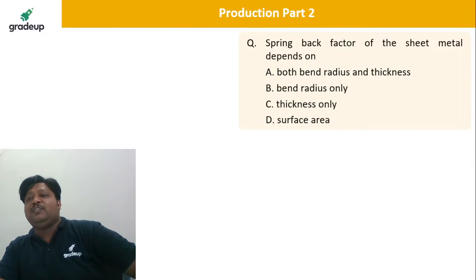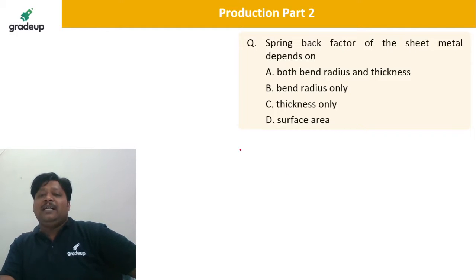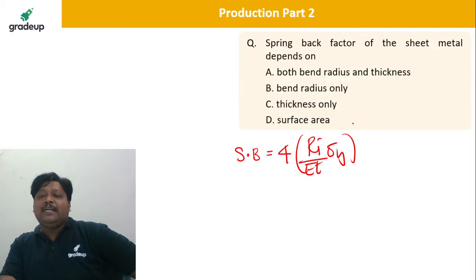Spring back factor of the sheet metal depends on. Come on, fast. So spring back, how to calculate spring back? It is given like 4 times (Ri divided by Et times sigma y) to the power 3, minus 3 times (Ri divided by Et times sigma y), plus 1.